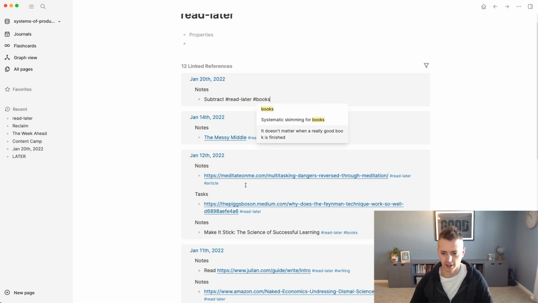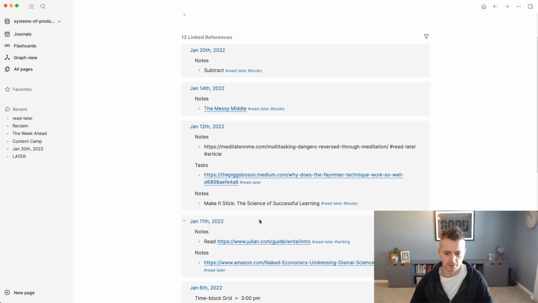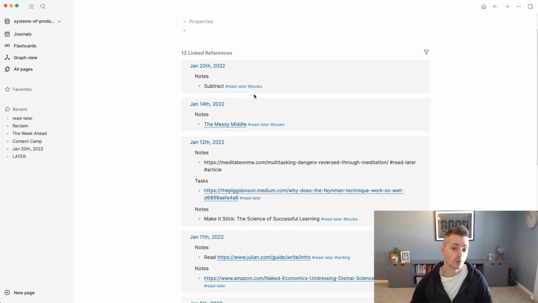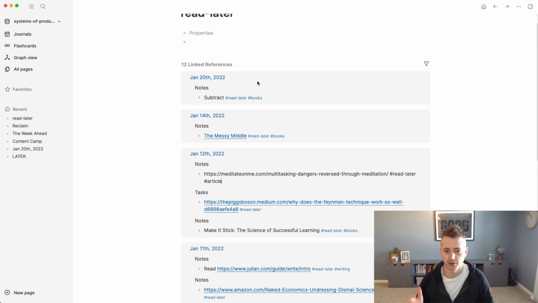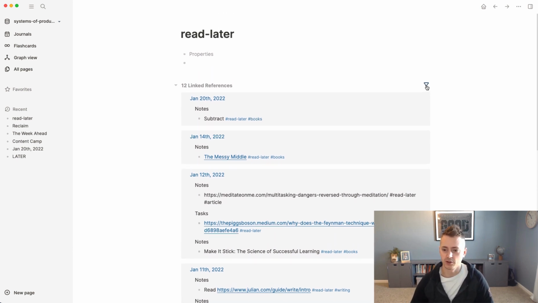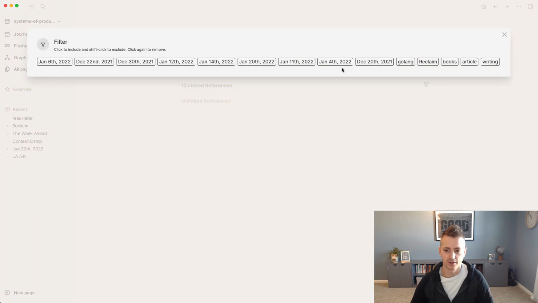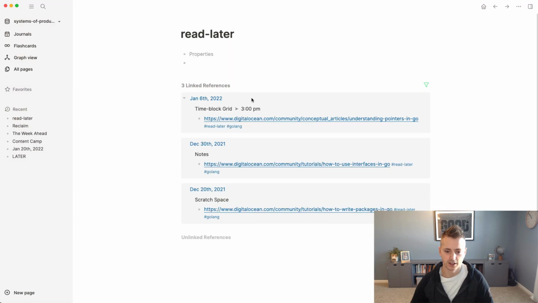If you look down here, this was tagged as an article. This is tagged as a book, Make It Stick. And then another one, which was a blog post series on writing, which would be useful, so I tagged it with writing. Now, where this is cool and useful is if you add multiple tags together, you can use them as filters. Another thing that I've been doing is finding really useful Golang tutorials and then filtering here. So if I do Golang and close that down, here are all my Read Laters for Golang, or I could filter by books and I would see that. This is a really nice way that you can build a collection.